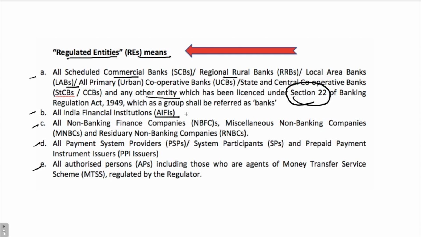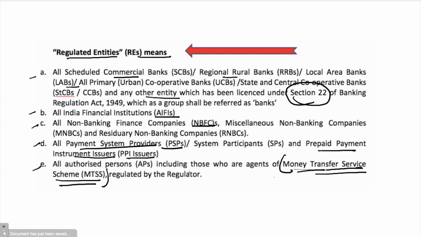All India financial institutions, NBFCs, are a part of All India financial institutions. They also come under regulated entities. Payment service providers like Paytm and prepaid payment instrument issuers like mobile wallets are also counted under regulated entities. All authorized persons, including those who are agents of the money transfer service scheme. So we'll be talking about MTSS also, because this is something that we often overlook and are asked very regularly by RBI. Regulated by the regulator, that is the RBI.